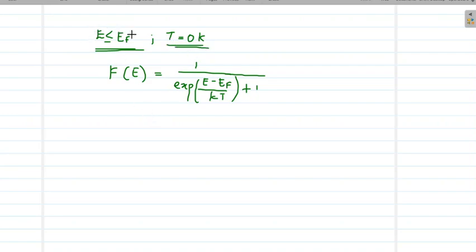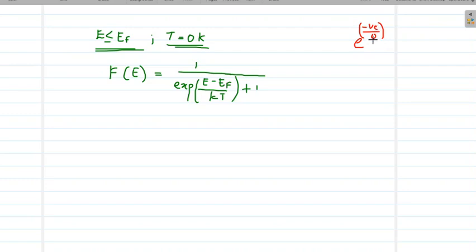Then if E is less than EF, E minus EF is a negative quantity and KT is 0. So effectively we are asked to find e raised to a negative quantity divided by 0. This is a very brief assumption. It is not accurate, but you will get a brief idea about the concept of probability through this discussion.